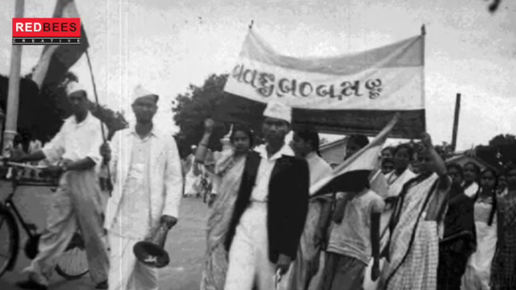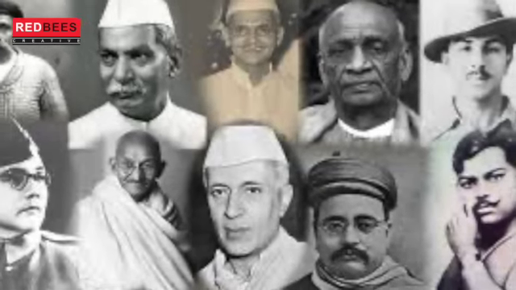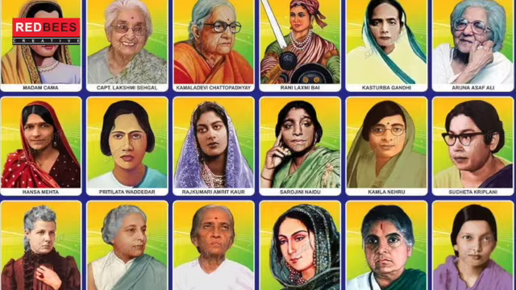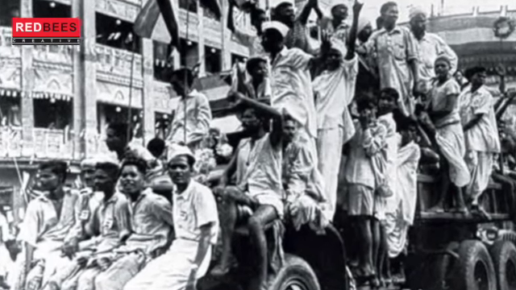August 15th, Independence Day. India regained its independence from British rule after a long and dedicated struggle. The commitment to sovereignty and the sacrifices of the freedom fighters is celebrated on this day. It is one of the 3 national holidays in the country.